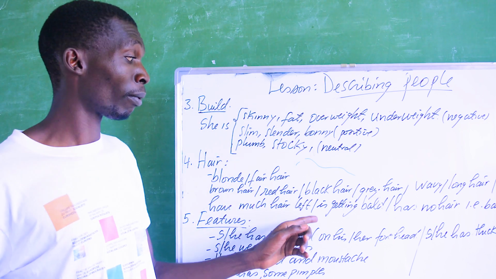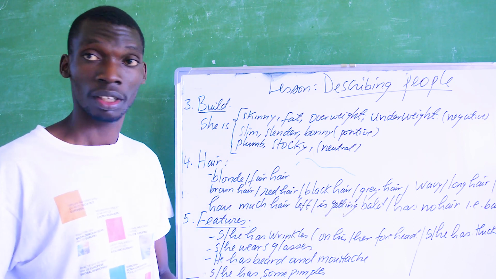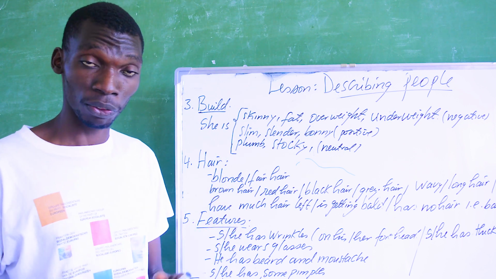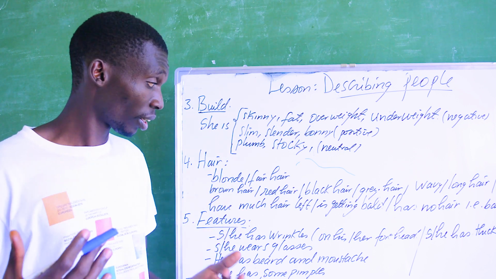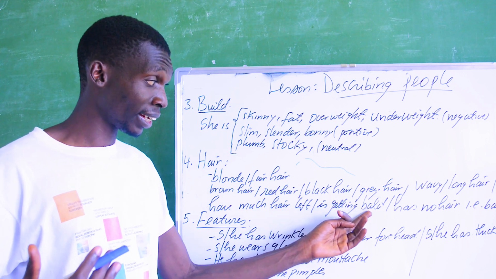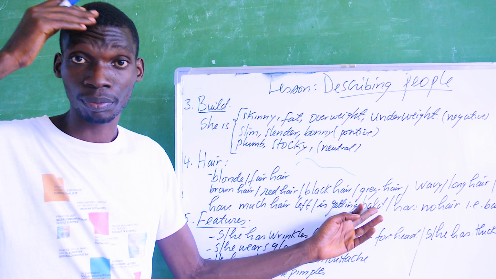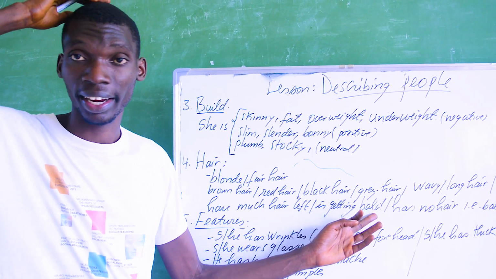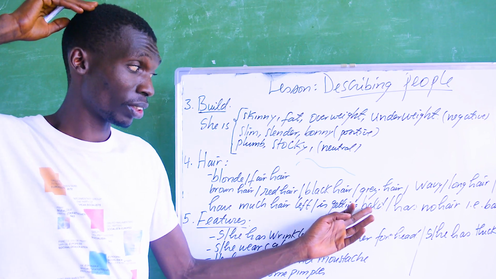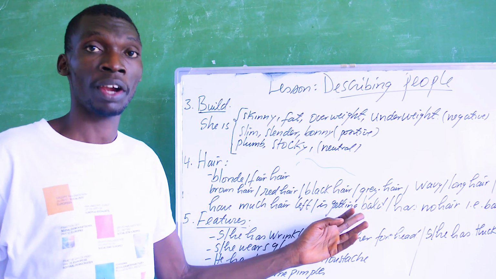We can also say someone is getting bald. For example, the older people or the middle-aged persons are usually getting bald. So they are going to develop a patch on their head. Is that understood? So bald means with no hair.